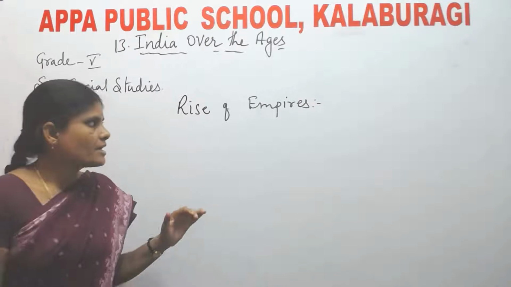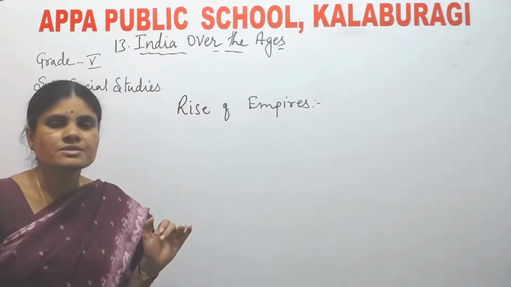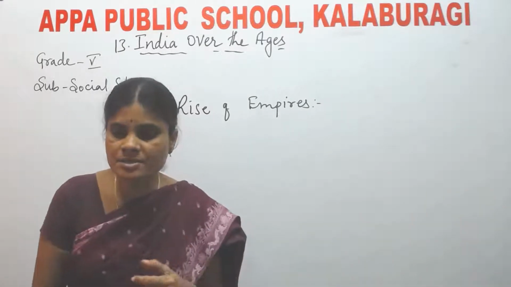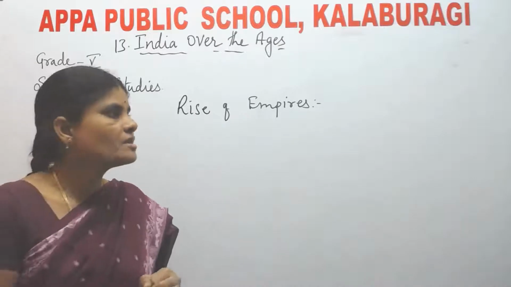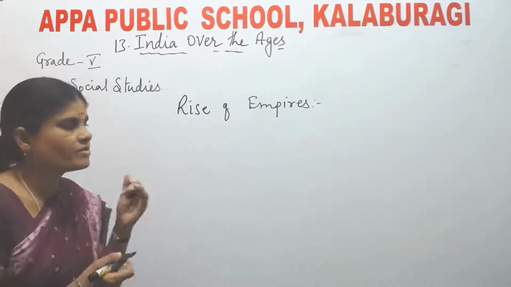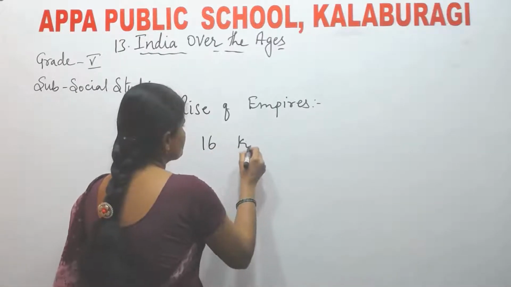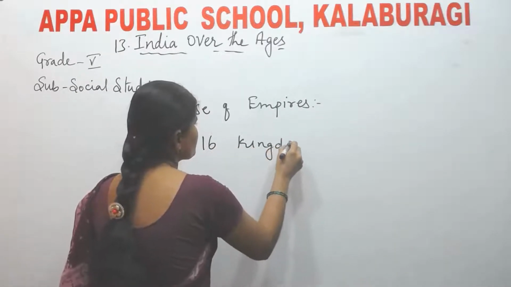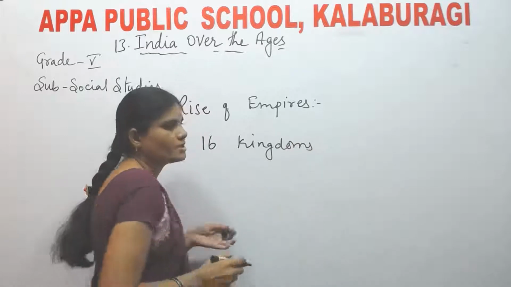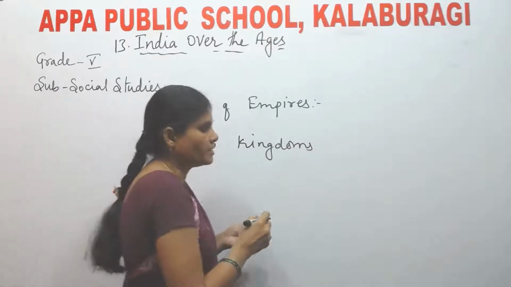After the decline of Indus Valley civilization, what happened? Vedic period started. During this Vedic period, how many kingdoms were there? There were 16 kingdoms in India.